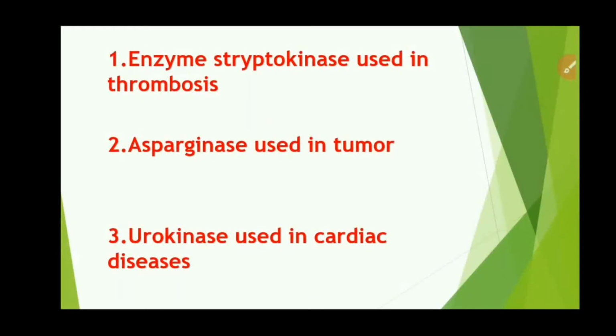Enzyme streptokinase is used in thrombosis. Thrombosis is a condition in which a blood clot blocks the arteries or veins. Streptokinase converts plasminogen into plasmin, and this plasmin acts on the fibrin clots and breaks them down. Aspergillus is used in tumor. Aspergillus is used to cure acute lymphocytic leukemia, meaning blood cancer or bone marrow cancer. Aspergillus stops the feeding of nutrient material to the tumor cell, and hence its growth is retarded.